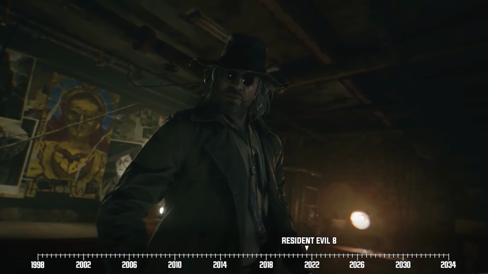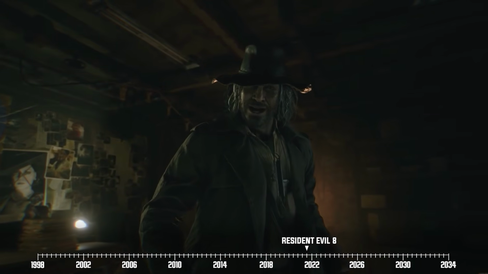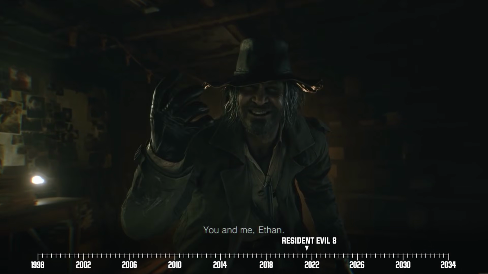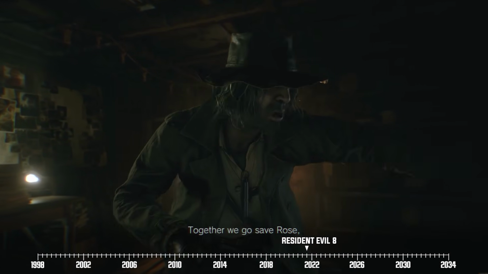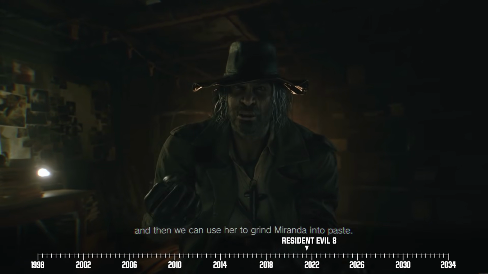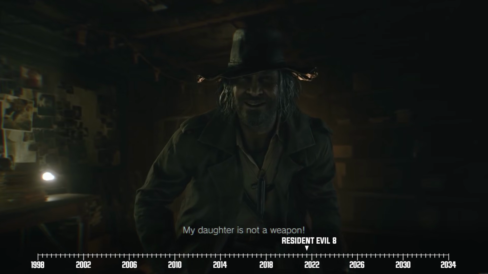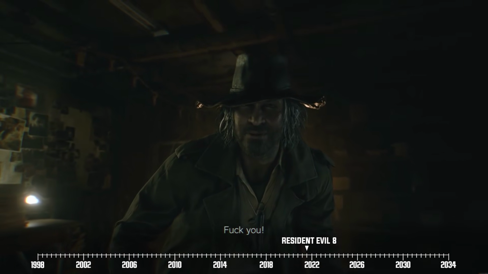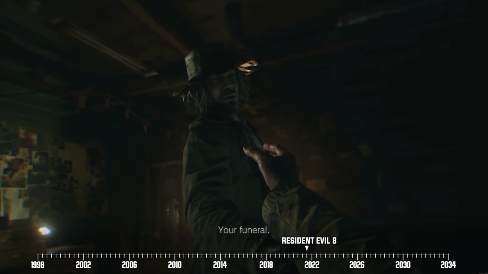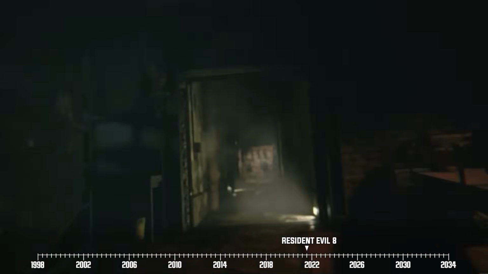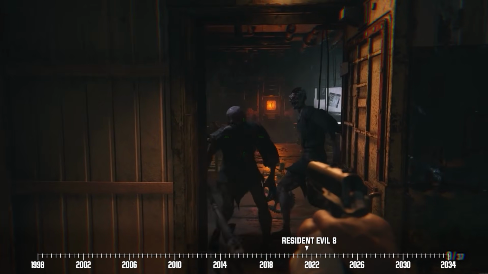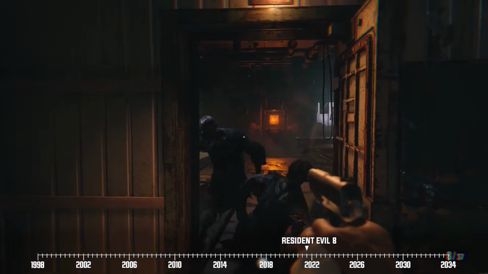What's more interesting is that Heisenberg isn't really loyal to Miranda. In fact, the whole reason he's been doing experiments at his factory is to create his own army to take her down. So Heisenberg proposes teaming up with Ethan to rescue his daughter and use Rose's abilities to take Miranda down. Ethan rejects the offer, so Heisenberg drops him down into the factory where our hero is forced to battle through hordes of grotesque human-machine hybrids.